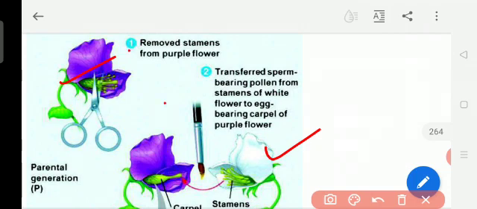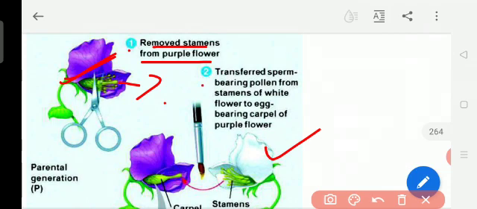So the first step, remove the stamens from the purple flower. Stamen is the male part. Okay, male means what? Boy. Okay, male part. So he removed from the purple flower, what he did? He removed the stamens.